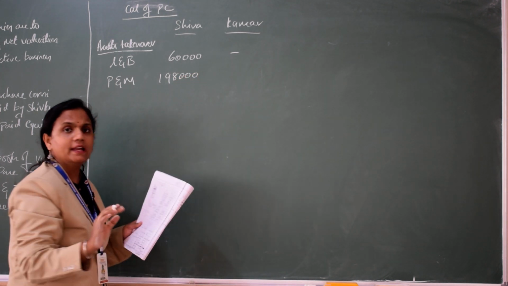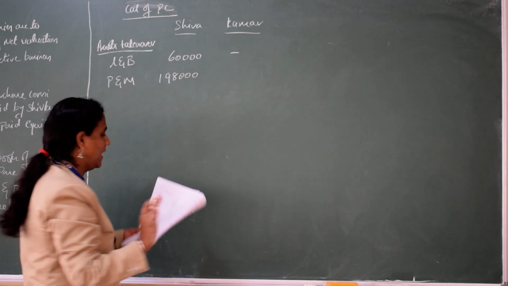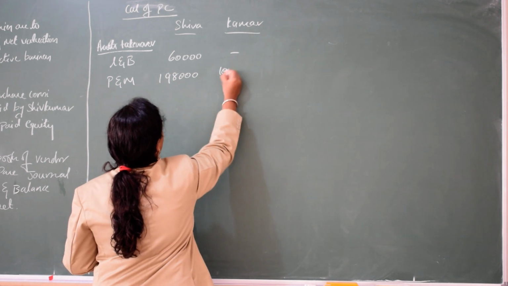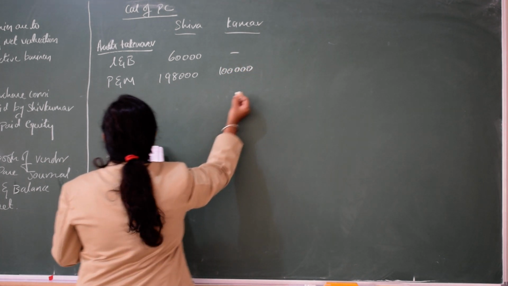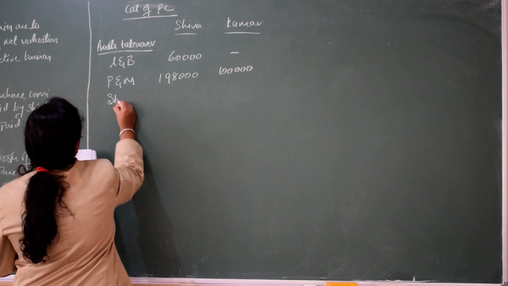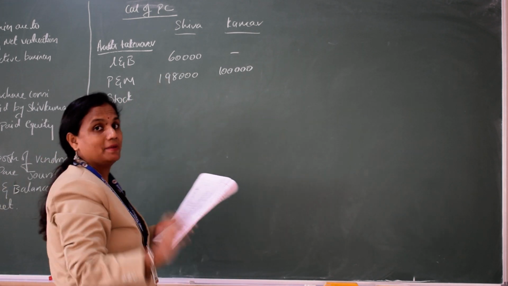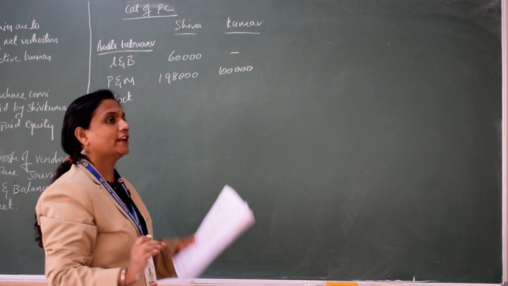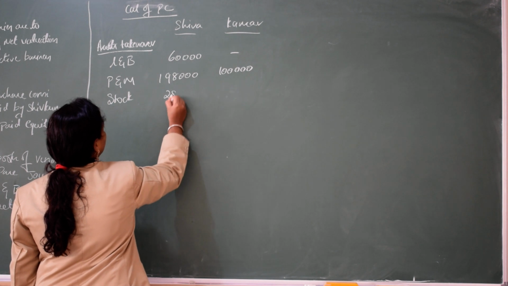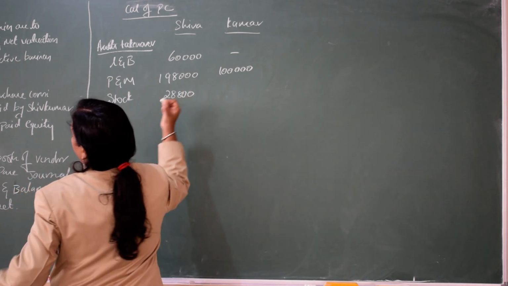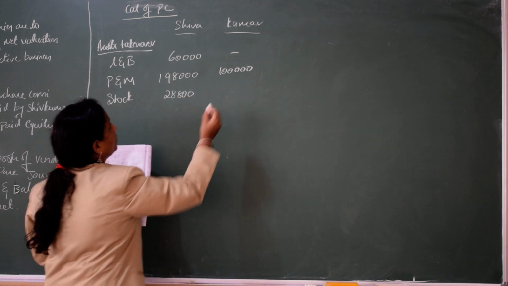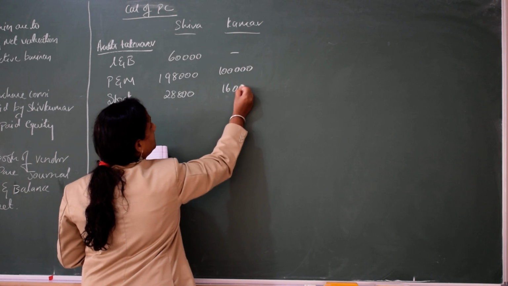Regarding Kumar he has not said anything, so take the book value, 1,00,000. Next, stock. Again stock of Shiva has to be reduced by 10%, and you will get 28,800. Next Kumar, take the book value.